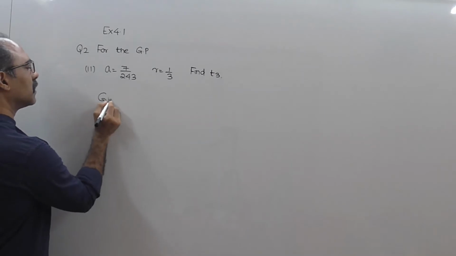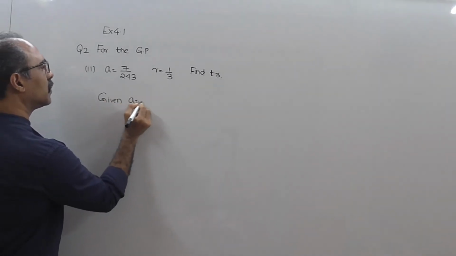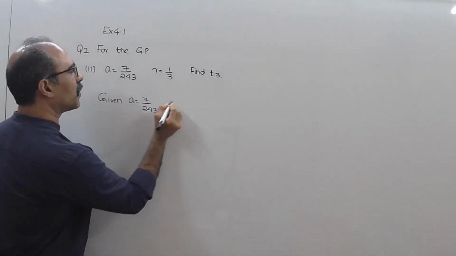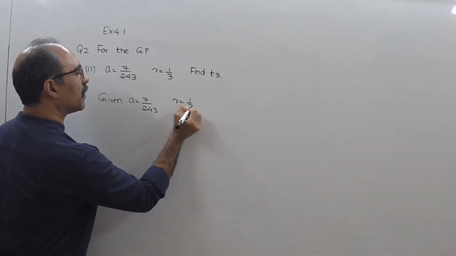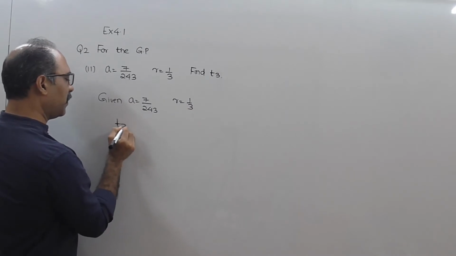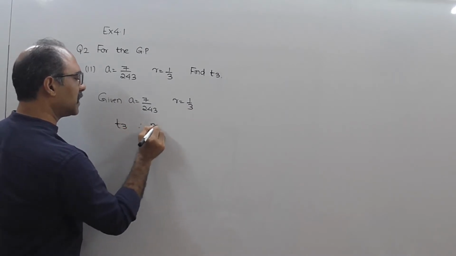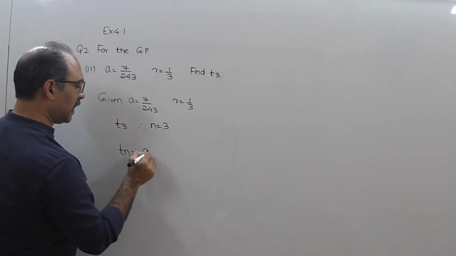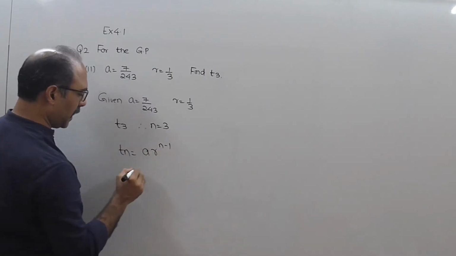Given A equal to 7/243, R equal to 1/3. We have to find the value for T3. Therefore, I will say that n equal to 3. The formula for Tn is A R power n minus 1.